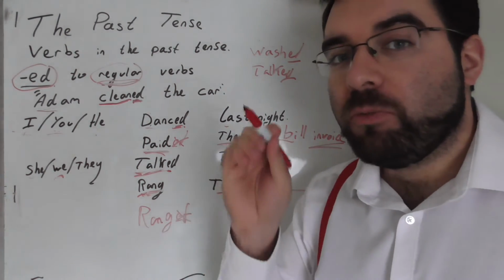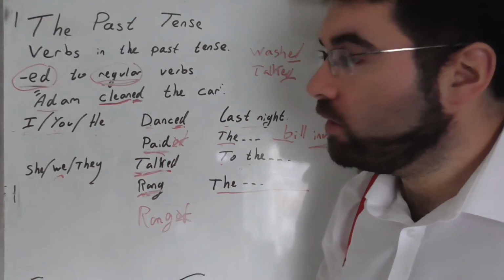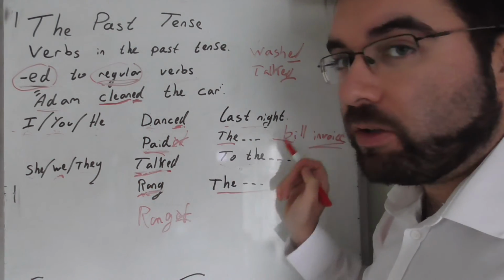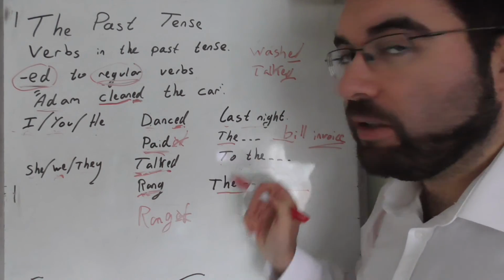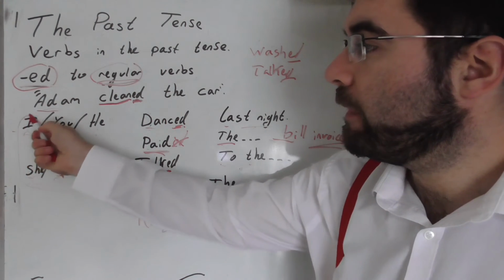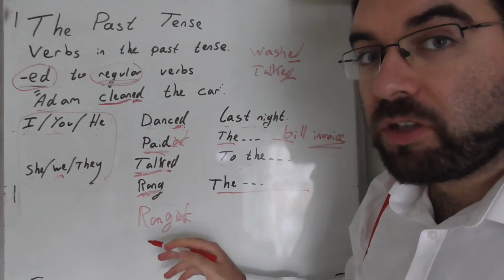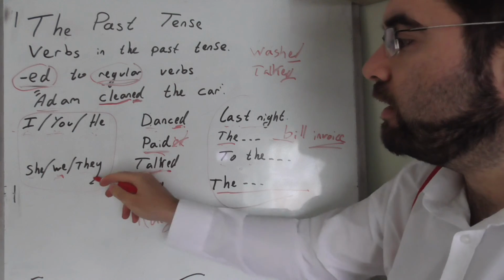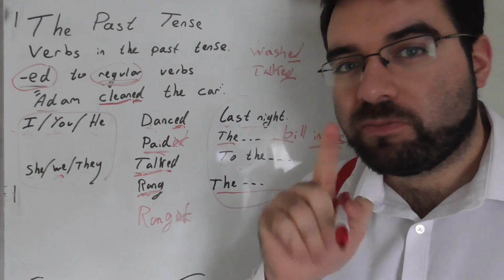So with regular verbs, we simply add ed and we say who did what. I danced last night. She talked to the boss. We rang the office. He paid the bill. Nice and simple. We have the subject pronoun, the verb, most of the time with ed, and the rest of the sentence. He danced last night. They talked to the boss. Very nice. Let's keep going.